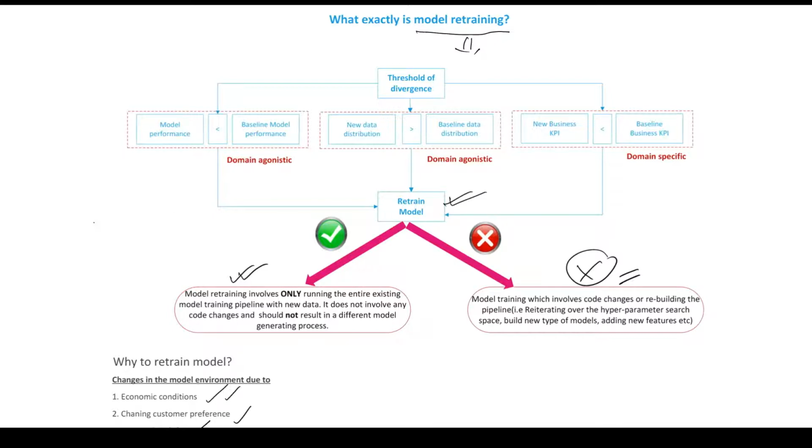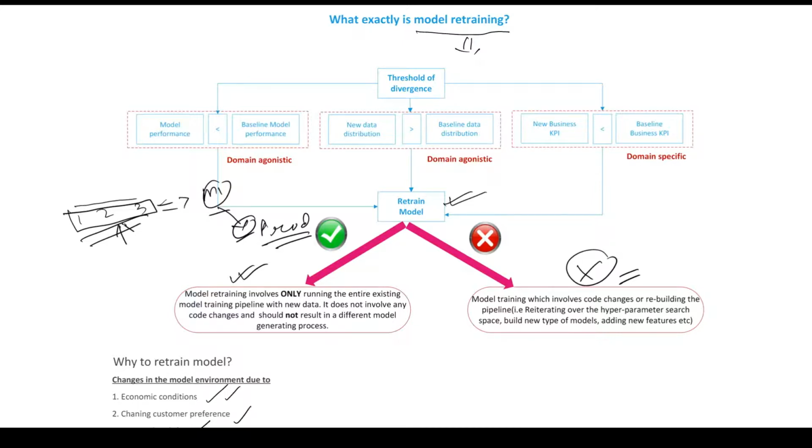Take an example: you have built one model and followed certain steps 1, 2, 3, and it has produced model one, which you have deployed in production. But we have received some new data, and we have noticed that the predictive performance has decreased, and you decided to retrain your model. Whenever you trigger your retraining pipeline, it will run exactly the same set of